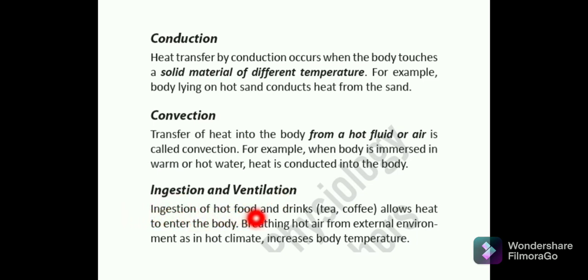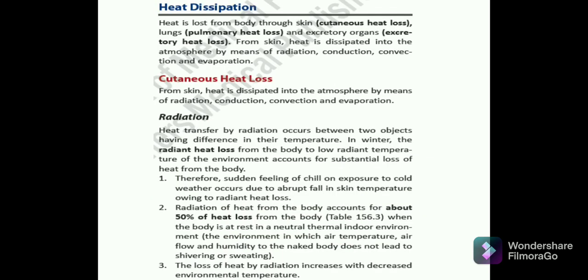Here, the ingestion of hot foods and drinks like tea and coffee will allow heat to enter the body, and breathing hot air from the external environment, as in a hot climate, will also lead to an increase in the body temperature.